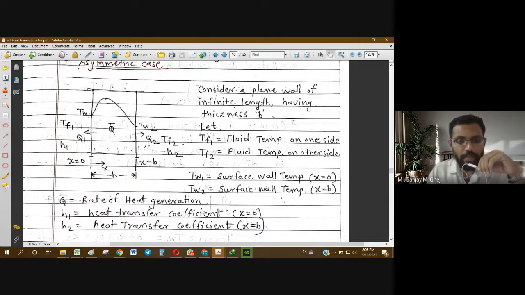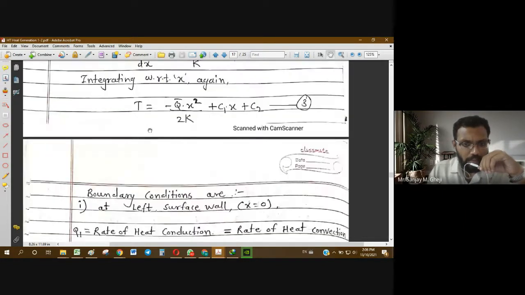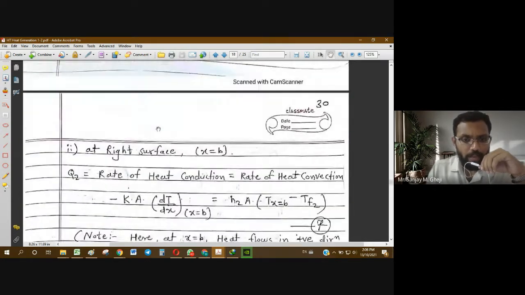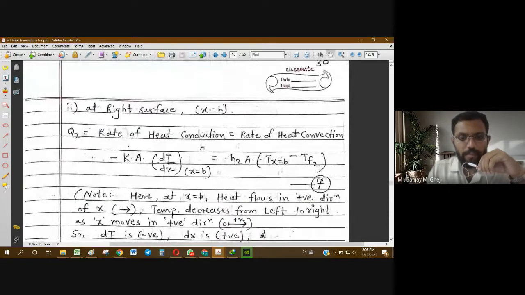The same will happen here. Heat transfer rate q2 is being conducted out of the wall, and it will be carried away by convection on account of fluid which is at temperature TF2 and heat transfer coefficient h2. So the boundary condition type is the same, only the terms will be different.